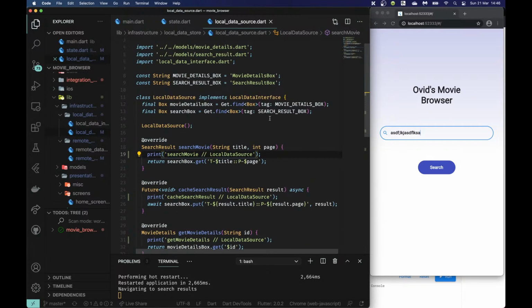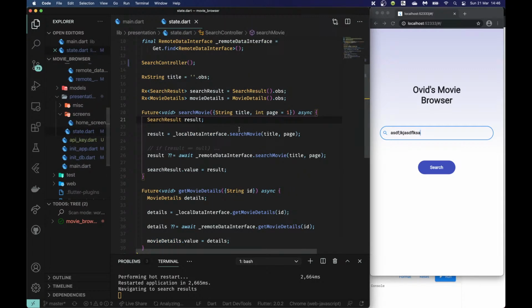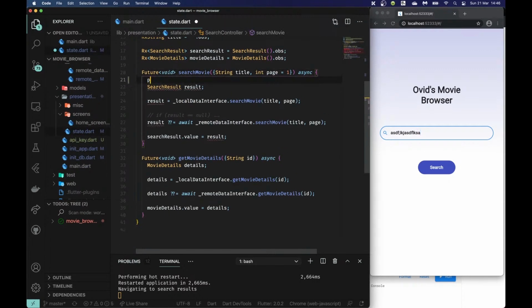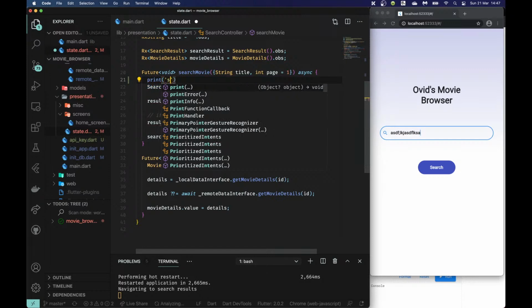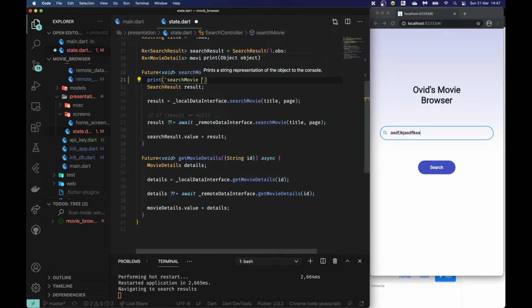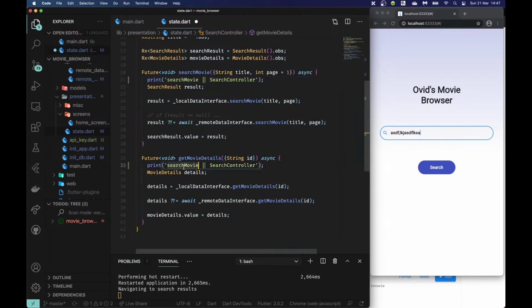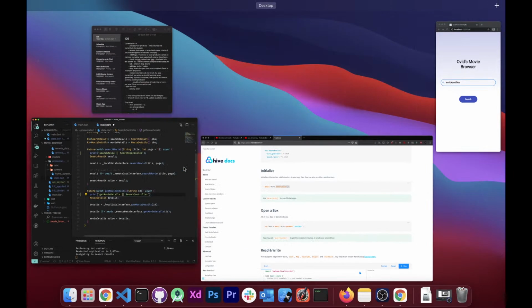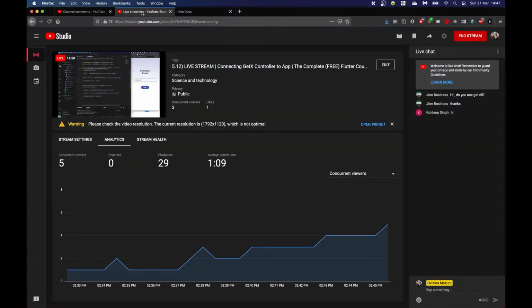Okay, search movie, search movie, and I'll use, I don't know what symbol to use here. This one, this is fine, in search controller, like that. Get movie details in search controller.